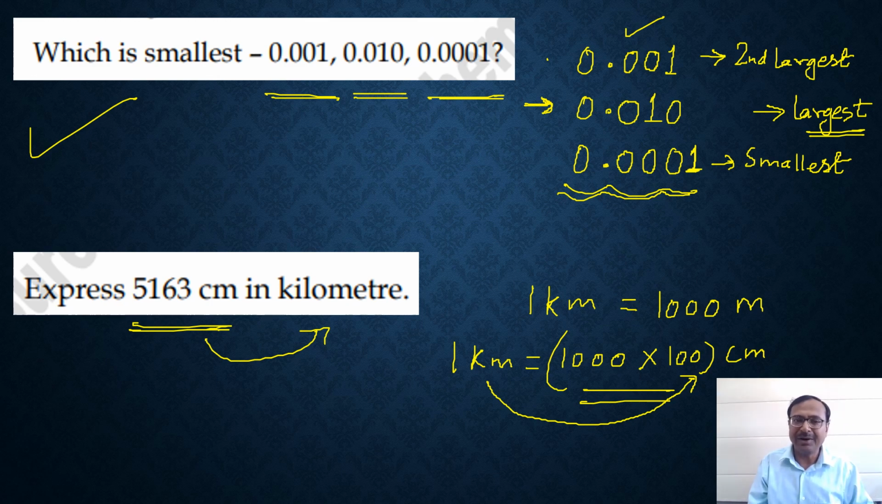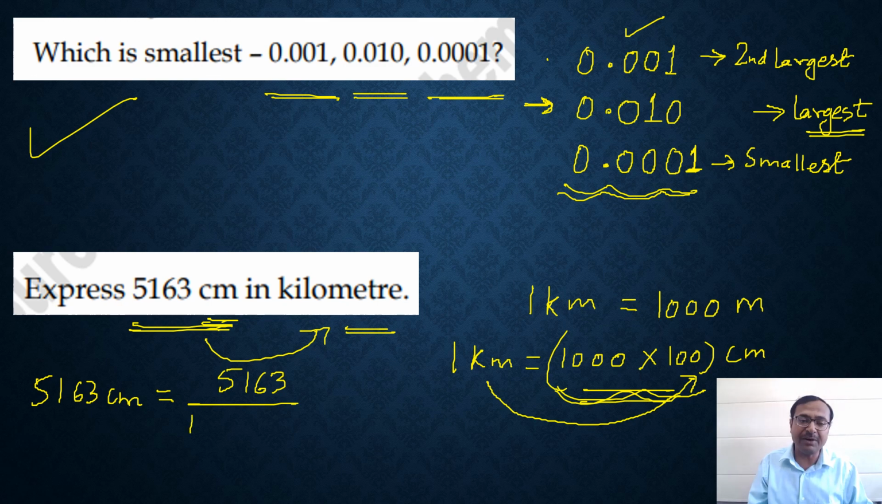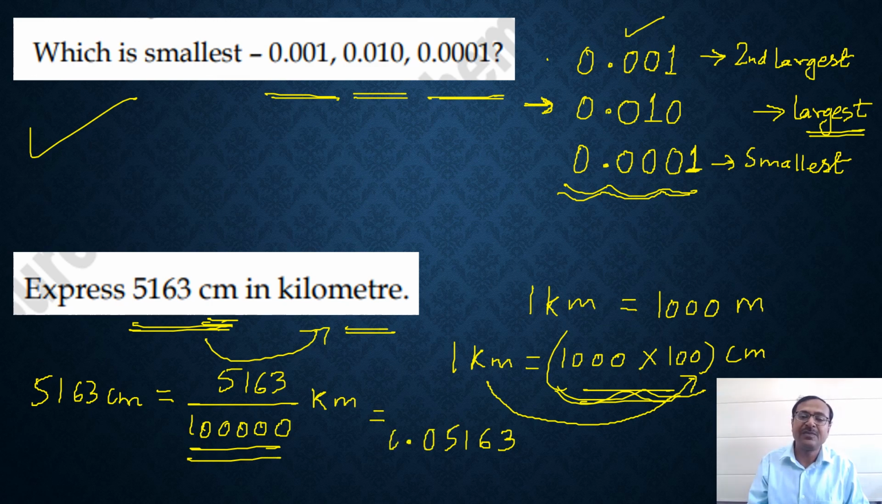Divide by what? In a kilometer, how many centimeters are there? We have already told you, 1 followed by 5 zeros, that many centimeters. So 5163 centimeters will be 5163 divided by 1 followed by 5 zeros, kilometers. And now division by 1 followed by 5 zeros should be easy for you. The decimal will be placed 5 digits from the right hand side. So 0.05163. That means these many kilometers will be there in 5163 centimeters.